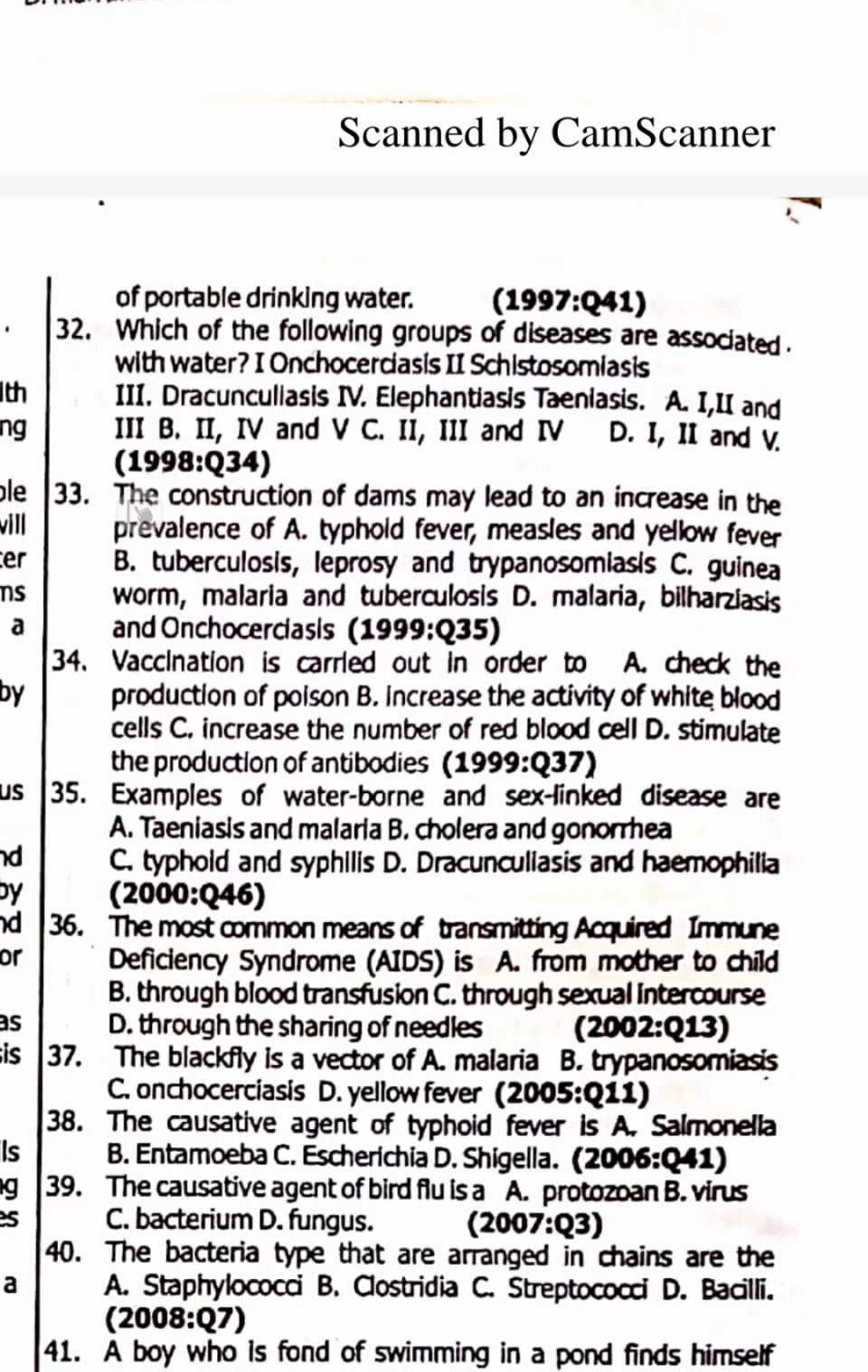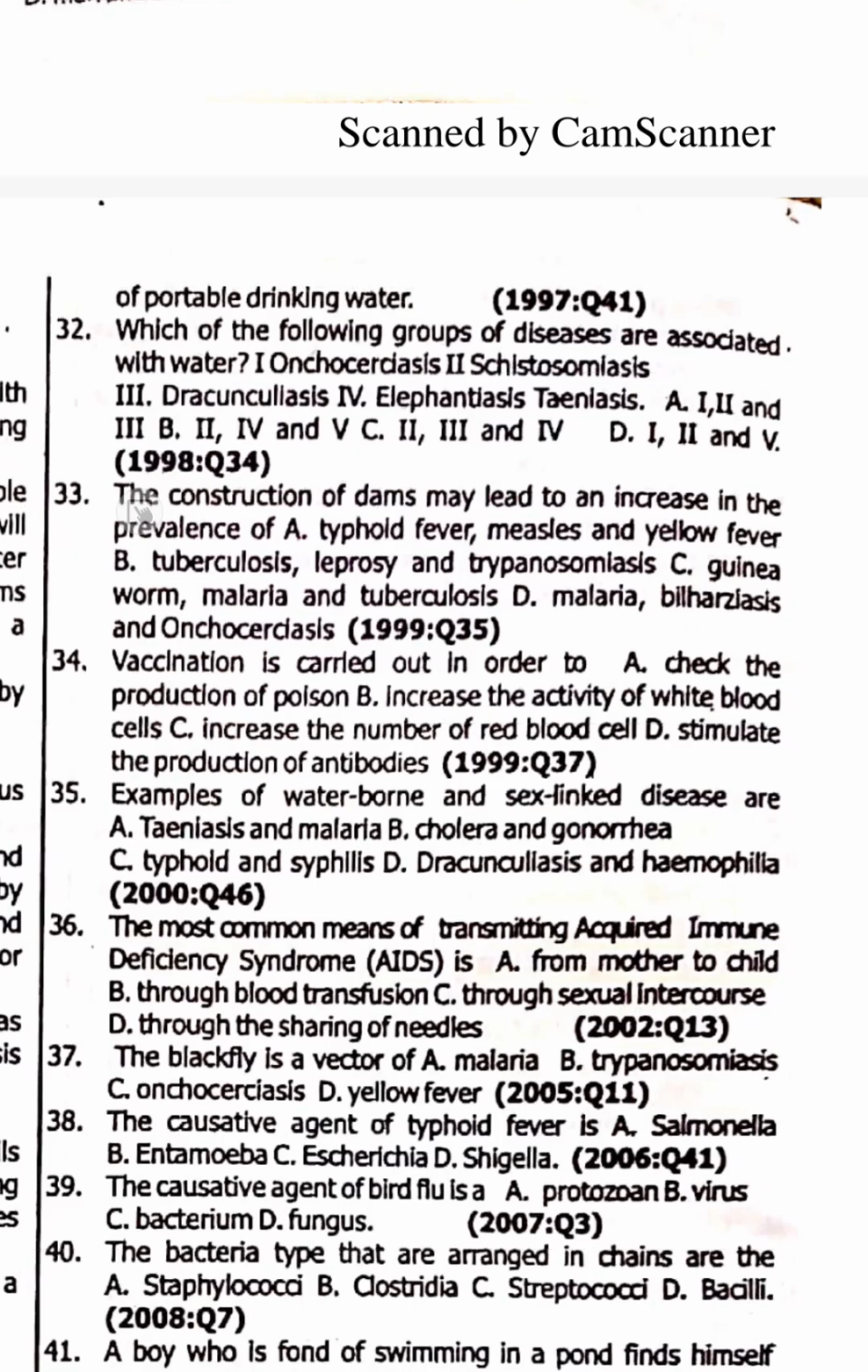These ones are called filaria worms. Number 1 is Wuchereria bancrofti. Wuchereria is spelled Wuchereria. Wuchereria bancrofti causes elephantiasis, and the vector is Culex mosquito. Next, Onchocerca volvulus causes onchocerciasis or river blindness. The vector is Simulium, the black fly.